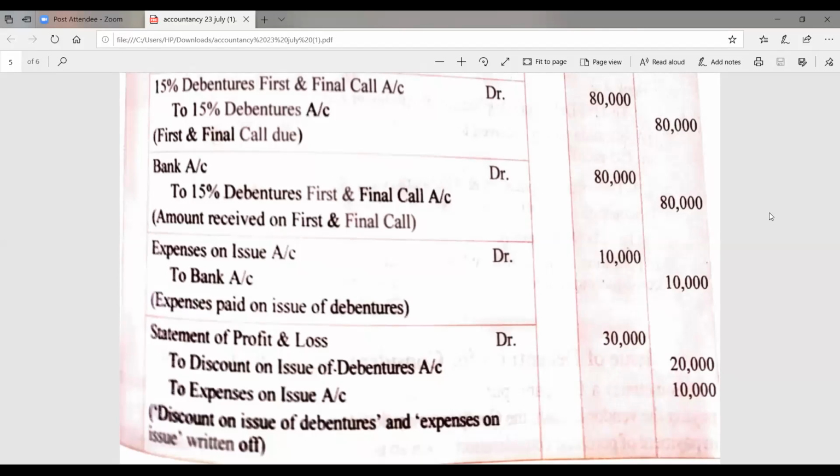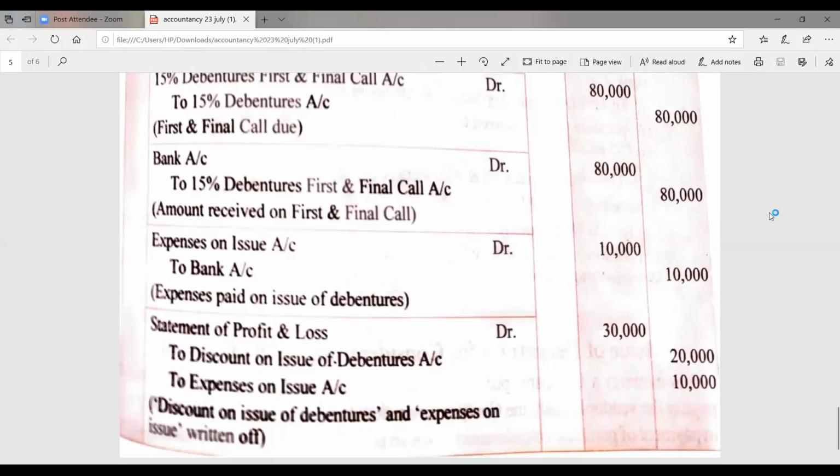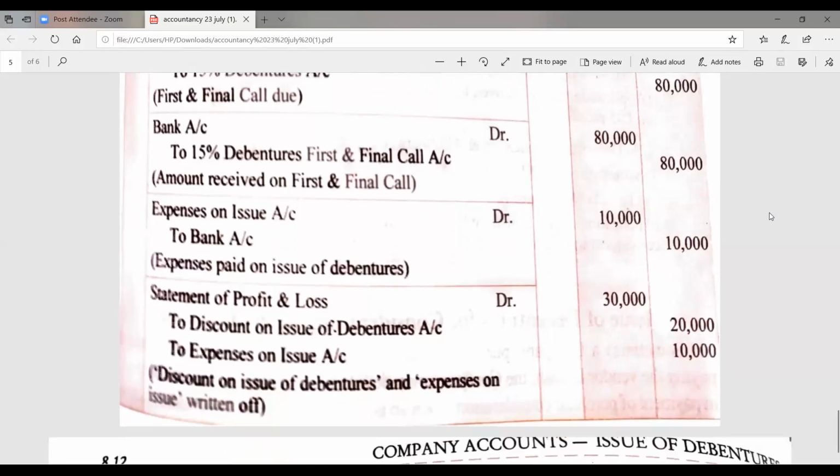So don't mark the word account here. It is statement of profit and loss, not the profit and loss account. To discount on issue of debenture, to expense on issue account. In this way, whatever the expenses are, they are written off.